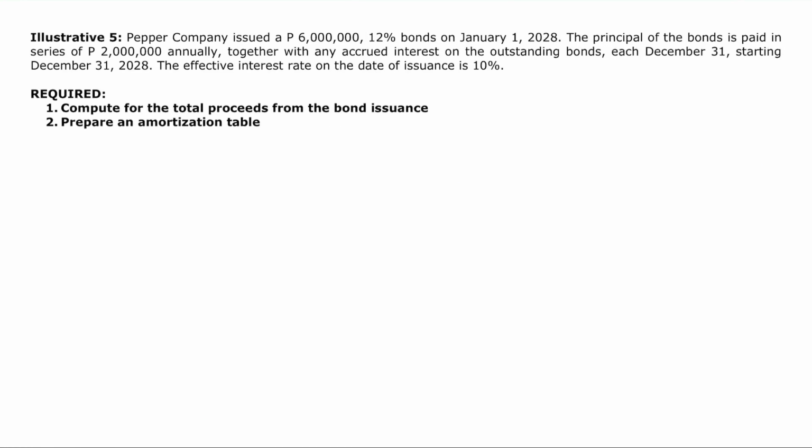Okay? Then, one last problem will be illustrative problem number 5. This is actually about serial bonds. So, let's try this serial bonds. Pepper Company issued 6 million 12% bonds on January 1, 2028. The principal of the bonds is paid in series of 2 million annually, together with any accrued interest on the outstanding bonds, each on December 31, starting December 31, 2028. The effective interest rate on the date of issuance is 10%. So, requirement number 1, compute the total proceeds from the bond issuance.